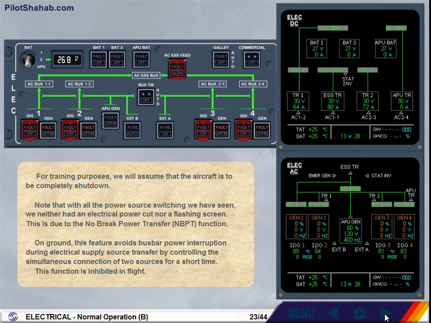Note that with all the power source switching we have seen, we neither had an electrical power cut nor a flashing screen. This is due to the no brake power transfer NBPT function. On ground, this feature avoids bus bar power interruption during electrical supply source transfer by controlling the simultaneous connection of 2 sources for a short time. This function is inhibited in flight.